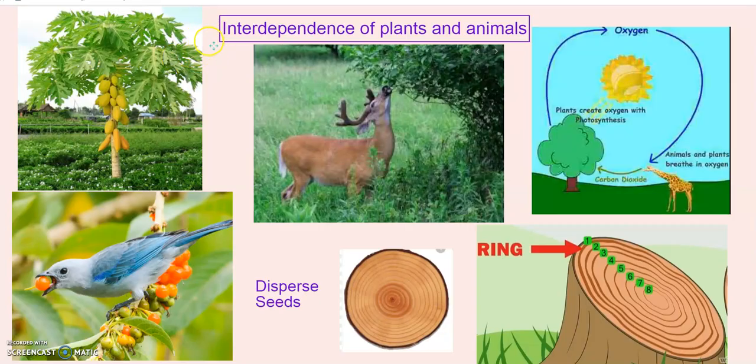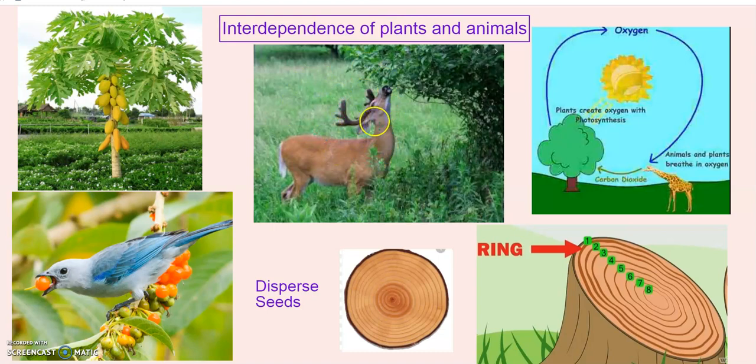Let's learn about the interdependence of plants and animals. What is interdependence, children? Yes, as we know, plants can make their own food and they can give oxygen also. Using this oxygen, animals can breathe. And what do the animals do?